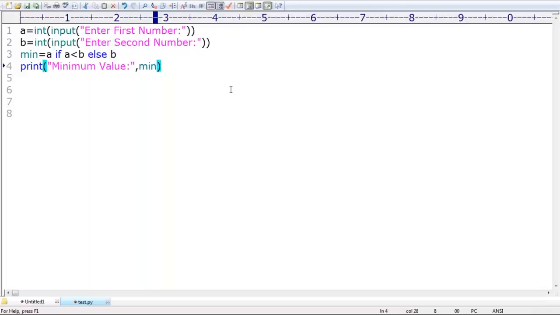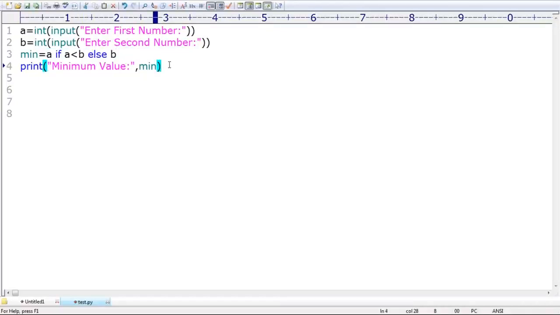Next, someone is asking something. Can you please tell me what your doubt is? Min function is there. Even a function name we can use as a variable, no problem at all. My intention is to explain how to use this ternary operator. Beyond that, even the min function you can use, no problem.